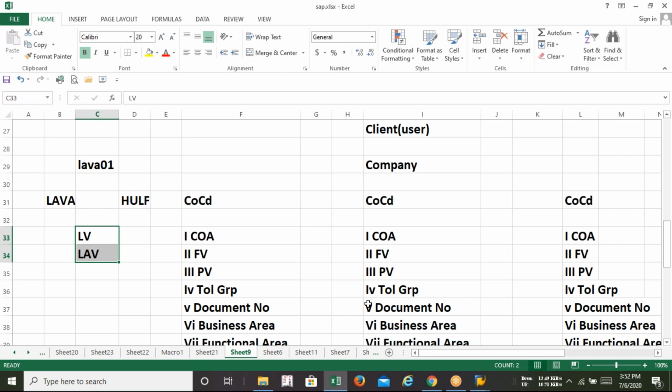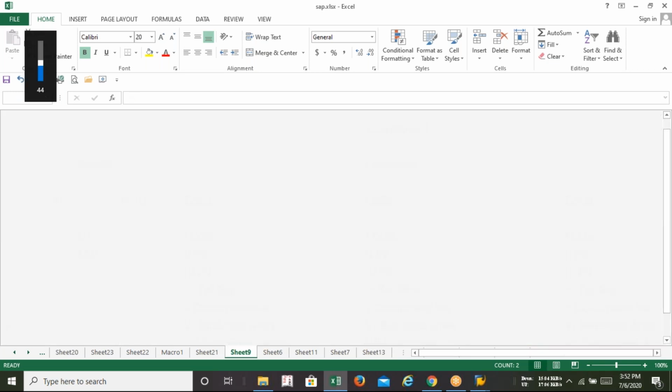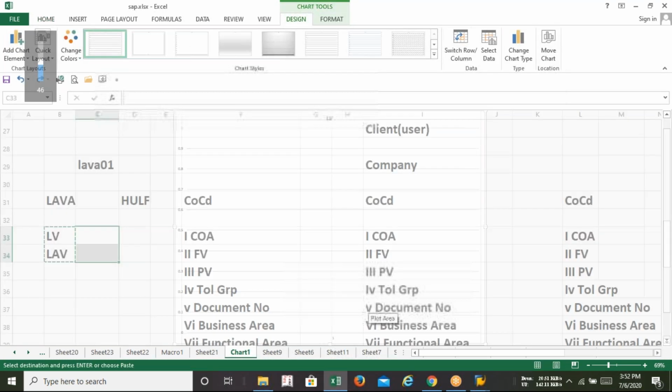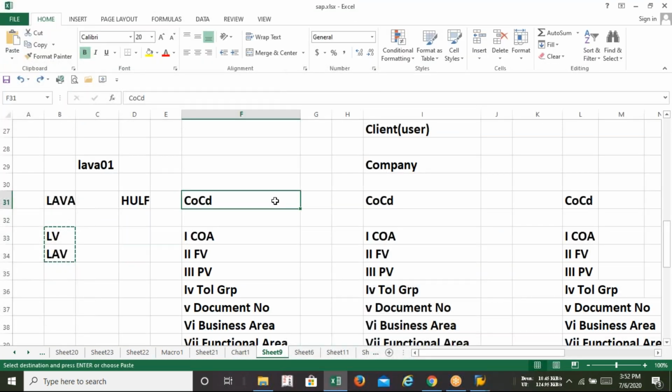Sir, I have one doubt. For example, now I have a group company created as Lava 01. Under this, I have two company codes, one is Lava and one is HULF. If I have another company, Lava 02, and under this company I have multiple company codes, is it possible to use this LV and LAV, that is the posting variant and the fiscal year variant, in Lava 02? Yes, yes, yes. It can be.